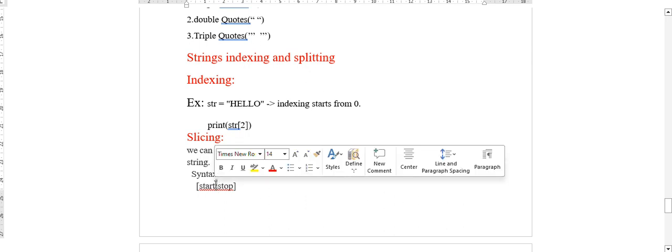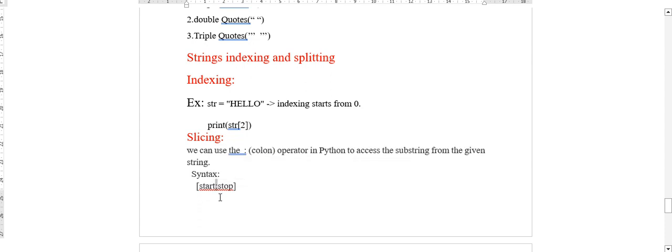Okay, it will be similar to range, but we'll not use the colon there. We'll be using a comma in the range, and normal brackets, but here we'll be using square brackets with the colon. Understand? Slicing is used to access a substring from the given string. Take the previous example, Python life. If we want to access only the life, not Python, then we can use slicing. When we want only a substring from the whole string, we can use slicing.